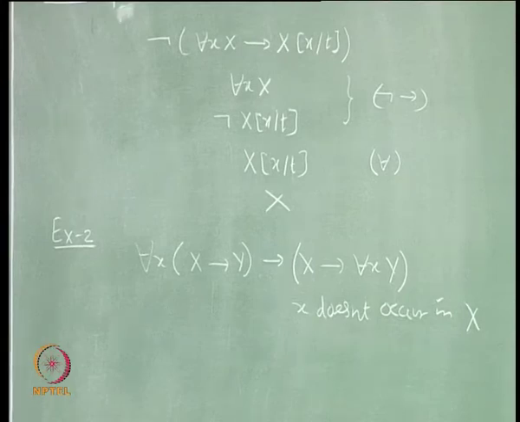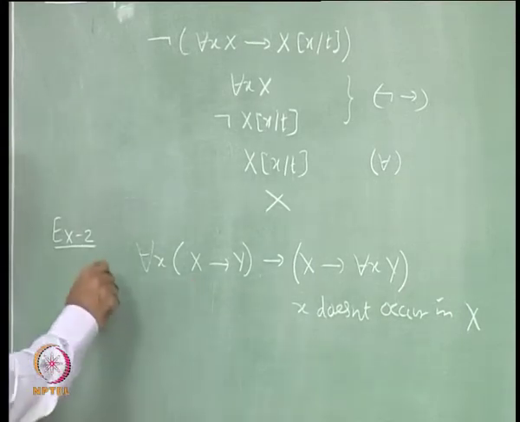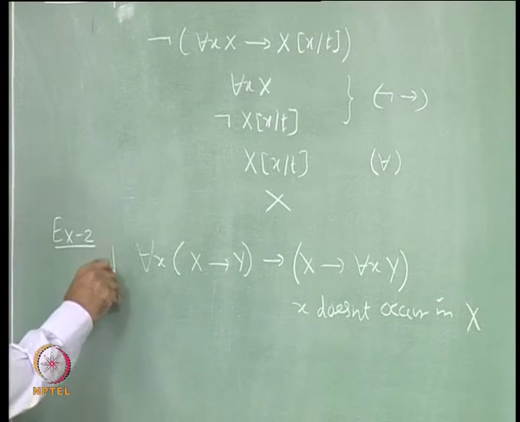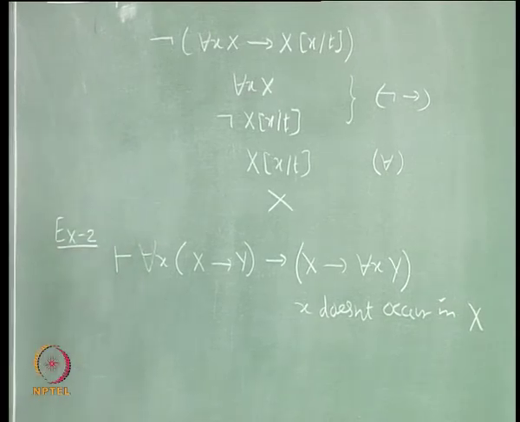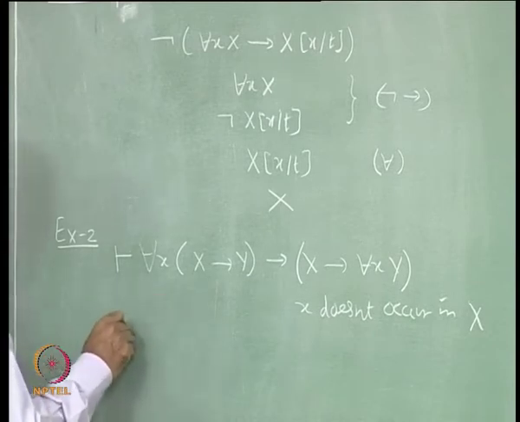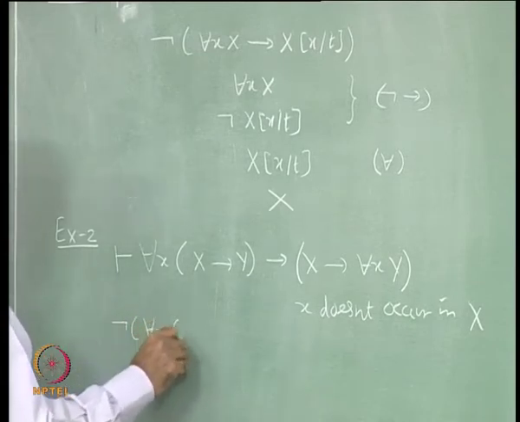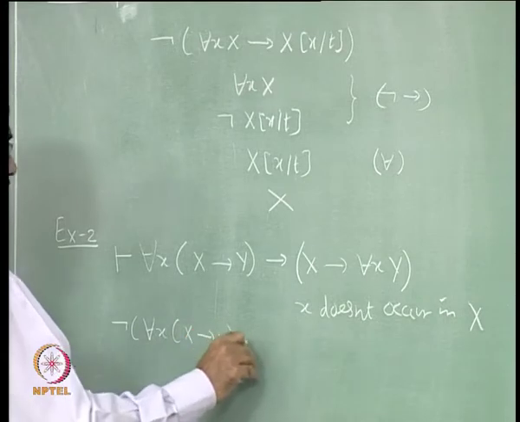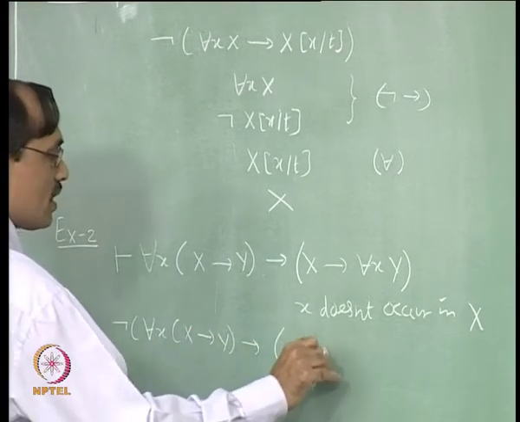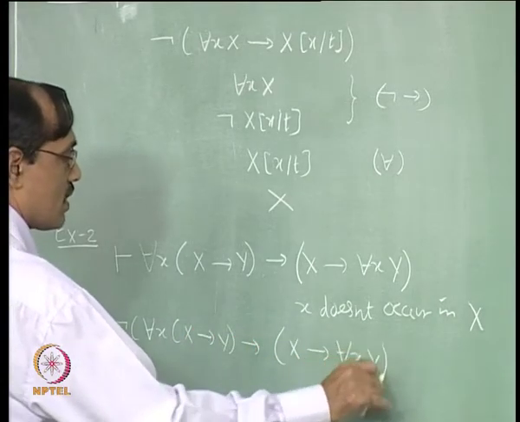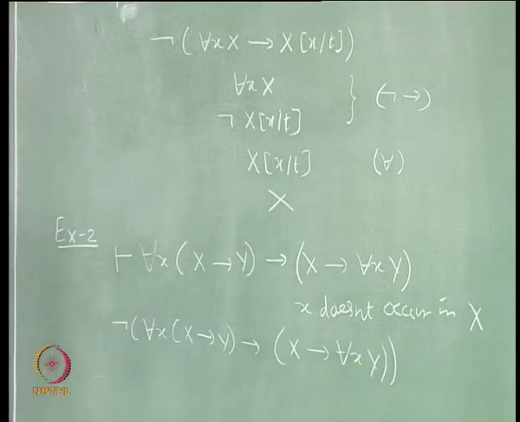Yes. So, now how do we proceed? We want to show that this is a theorem in tabula FT. So, start with the negation of it. For each x, x implies y implies x implies for each x y. Okay. So, again not implies is applicable.